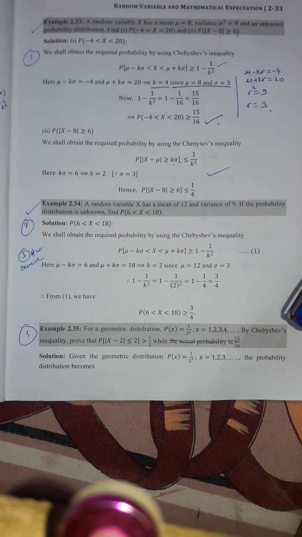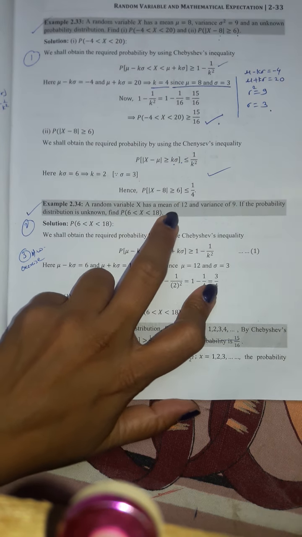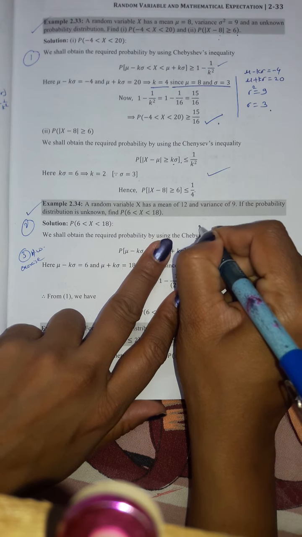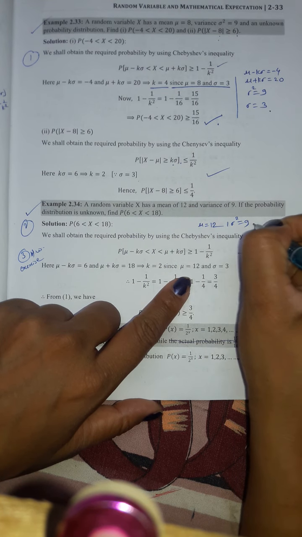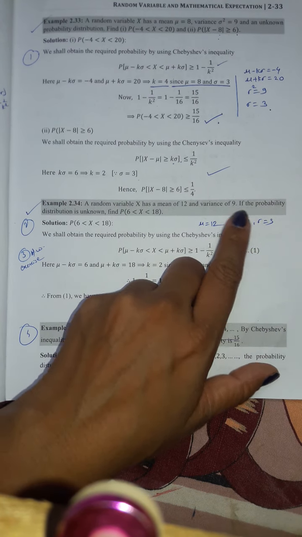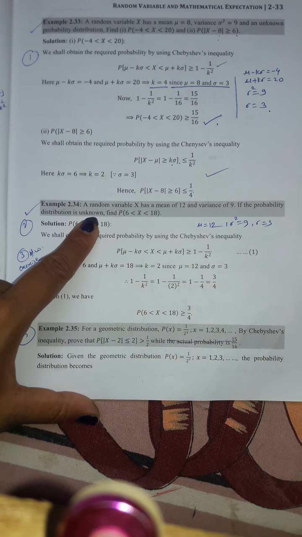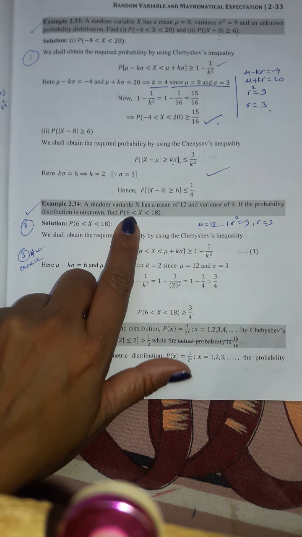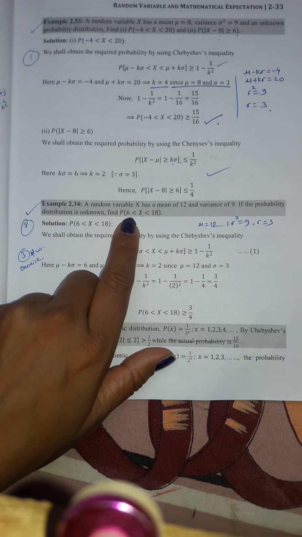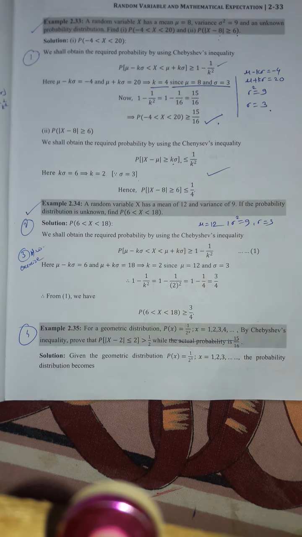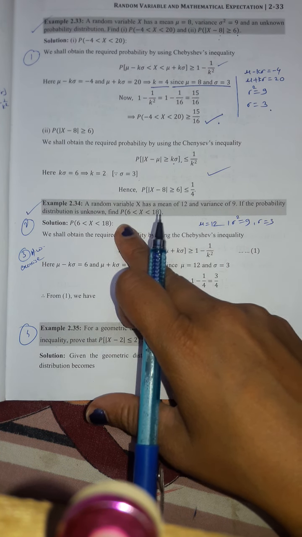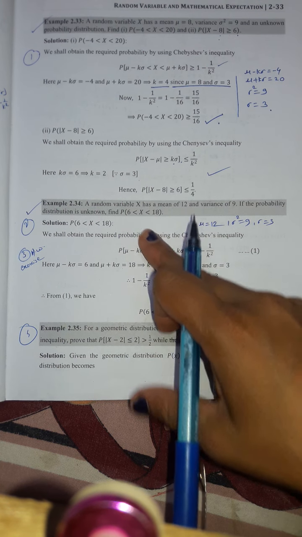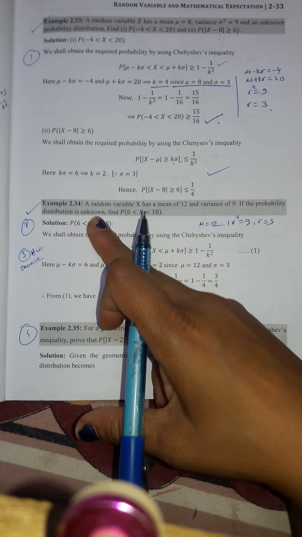Now consider the second example. A random variable x has a mean of 12, that means mu is given as 12, and variance, that is sigma square, is 9, that means sigma is 3. Now if the probability distribution is unknown, then we have already seen such types of examples where probability of x is given and we find the probability, but for that the probability distribution is needed.